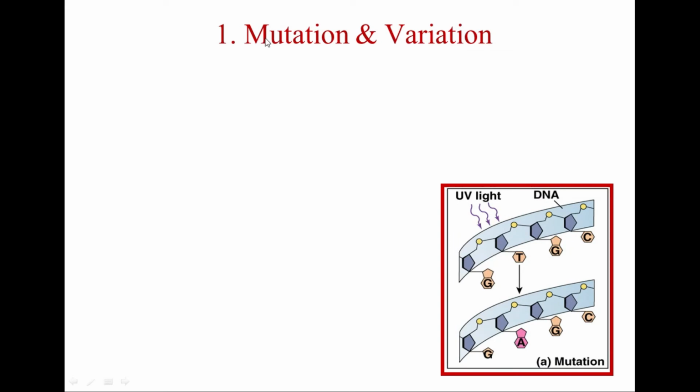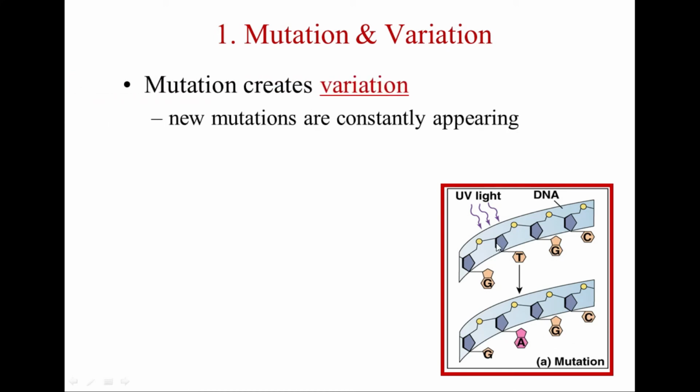So when we look at more details of mutation and variation, you can see here this is the DNA strand. Once we expose it to UV light, the base pair sequence can be changed. Because of this change, here you can see the mutation. So what is the importance of having mutation?